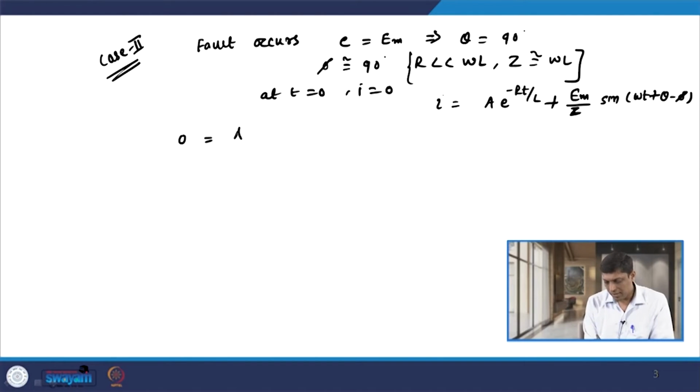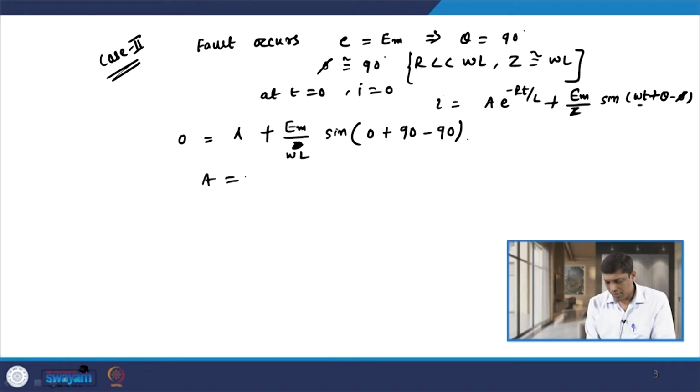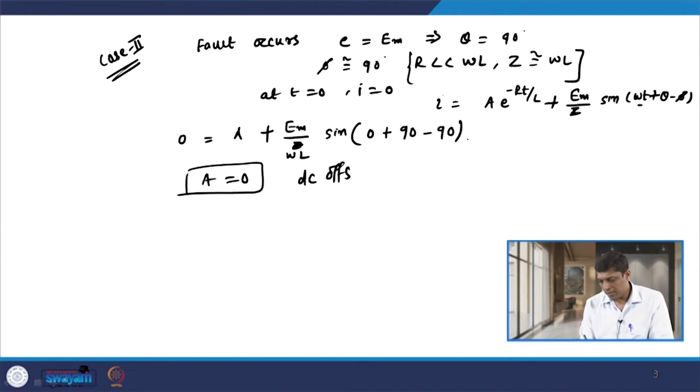We have A, with t equal to 0 so that is 1, plus Em by Z sine of omega t, whose first term is 0, theta is 90 degrees, and phi is also 90 degrees. So sine 0 is 0, so A is equal to 0. So the decaying DC component, the DC offset, is 0 in this case.